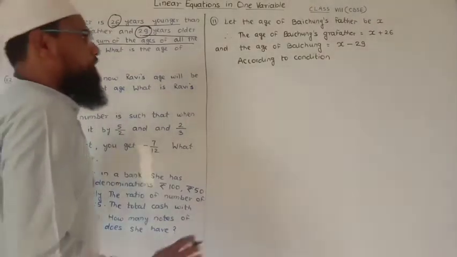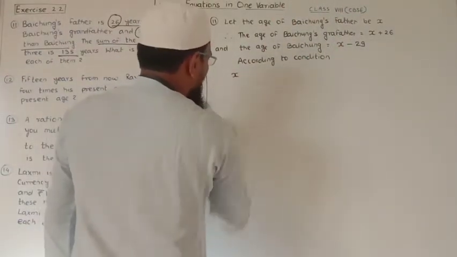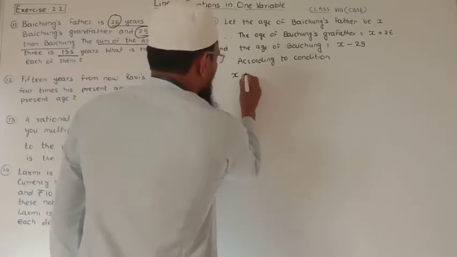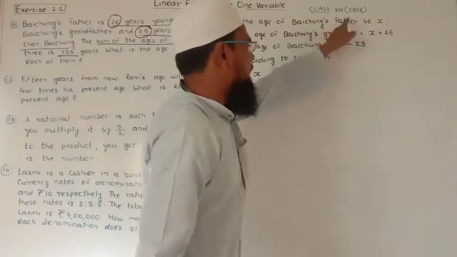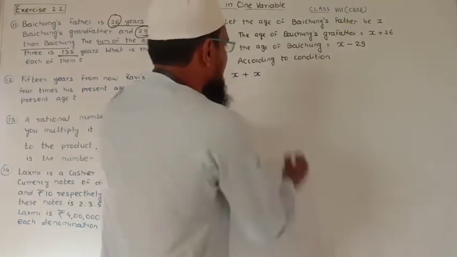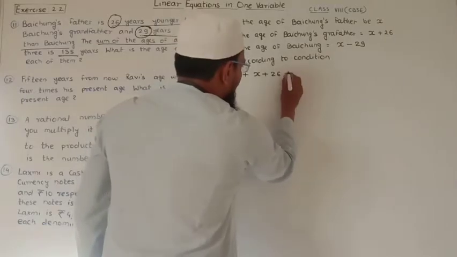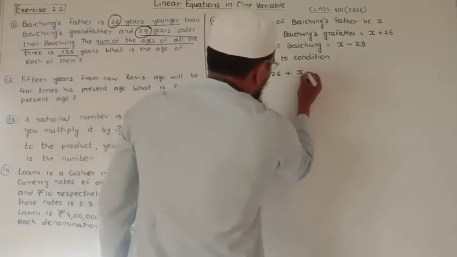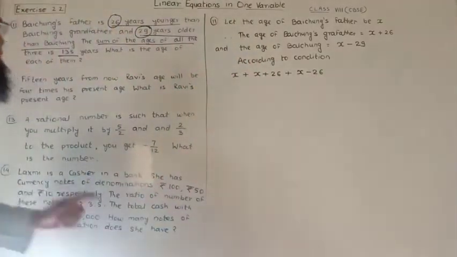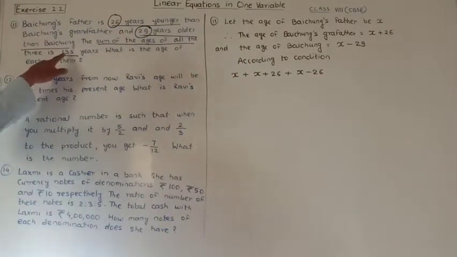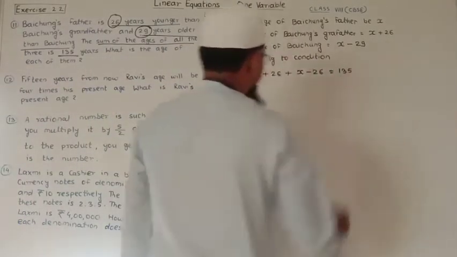If we add these three ages, what are they? First is X, the age of Baichung's father, plus the age of Baichung's grandfather, X plus 26, and finally we add the age of Baichung, which is X minus 29. So we will get 135.